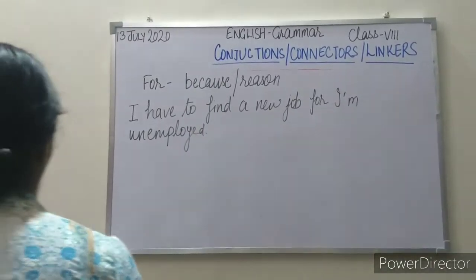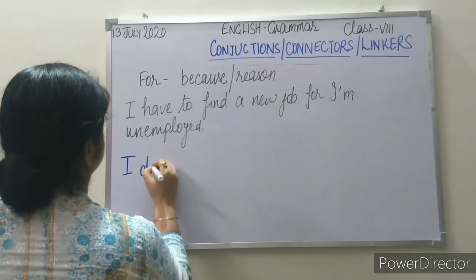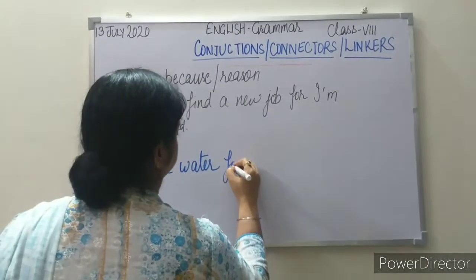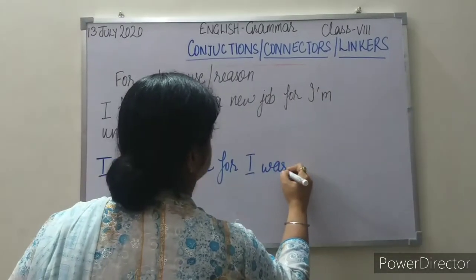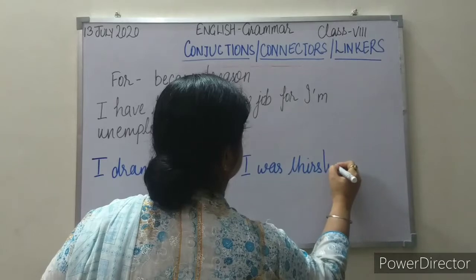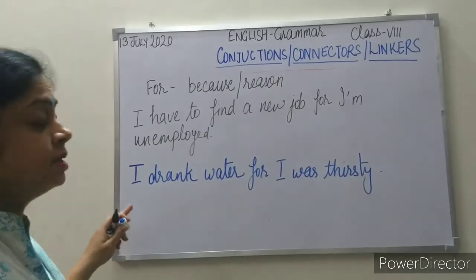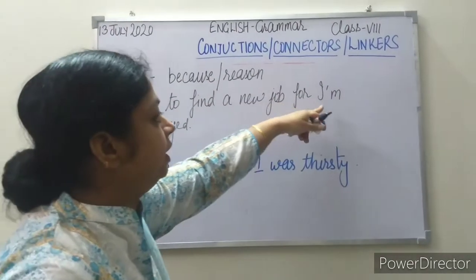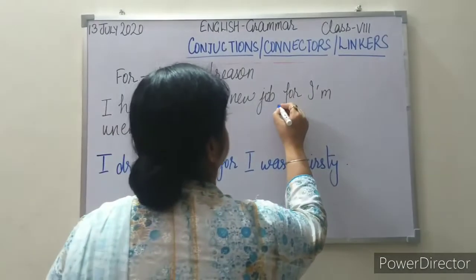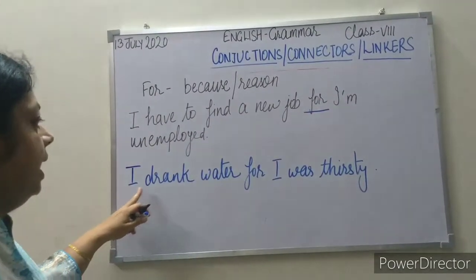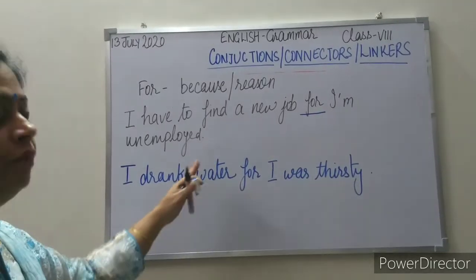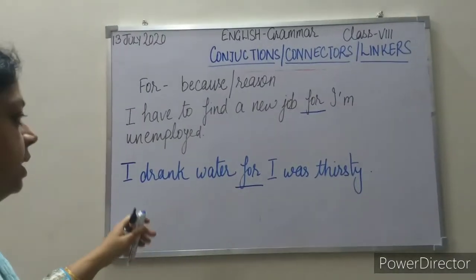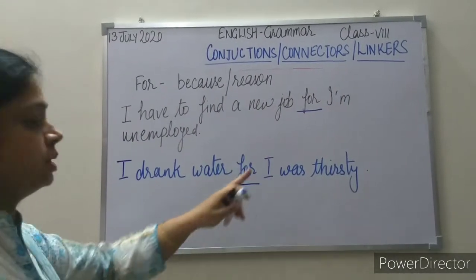See one more example here. I drank water, for I was thirsty. So in both the examples we can see that in the first one, I have to find a new job, and the reason is also given, for I am unemployed. So for is a conjunction. I drank water, again it is giving the reason for drinking water, that is I was thirsty. So this is the use of for. You can see how it can join two clauses.